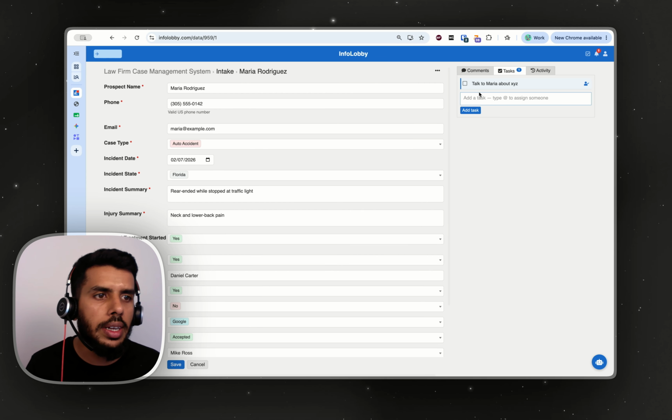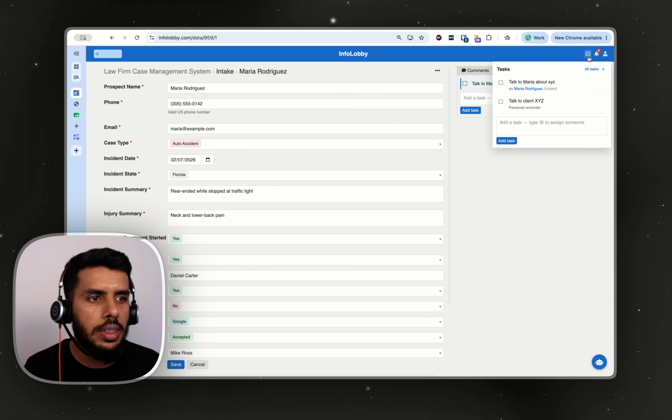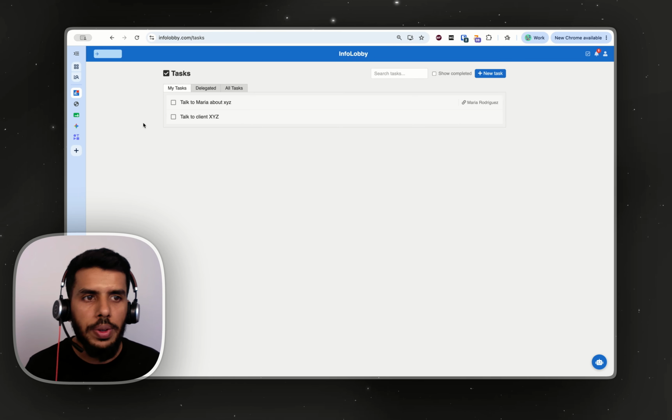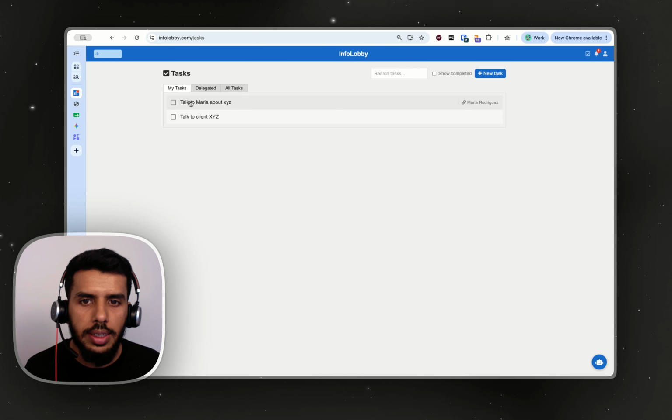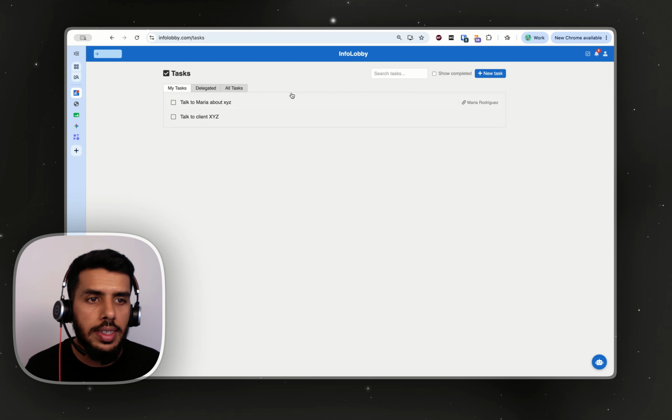So anybody looking at the record can see that there's a task. And then if you go to your task table, you will see that this one is related to Maria Rodriguez. So when you come in and you click at the task to see all your tasks and you click this, you will know where is this coming from. This is coming from this particular case. So that's really helpful.